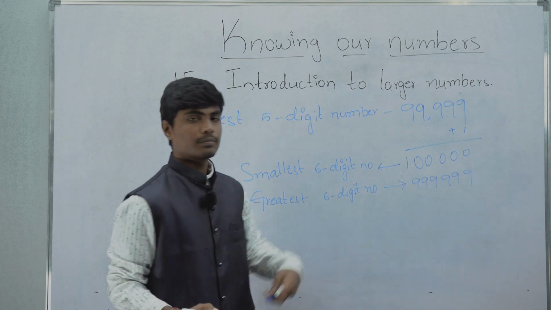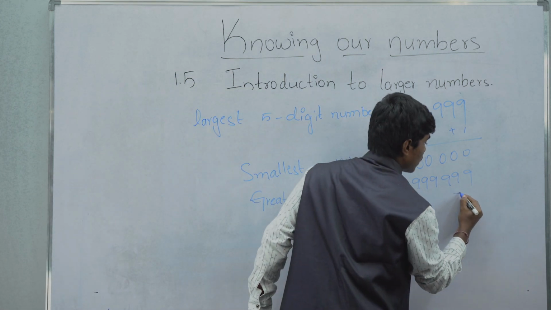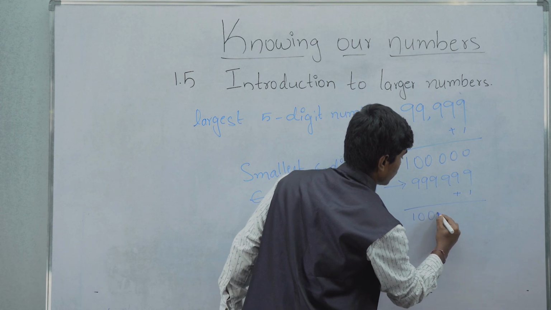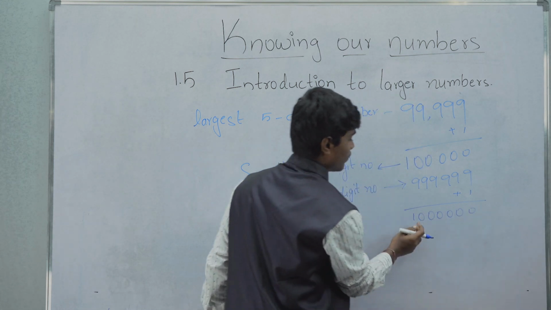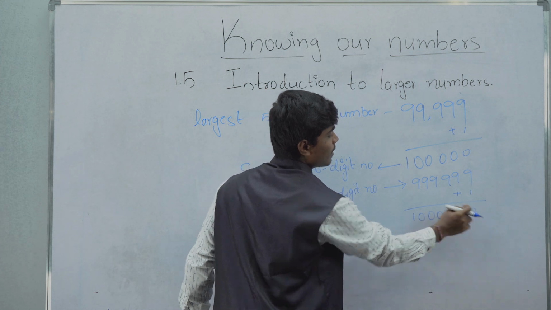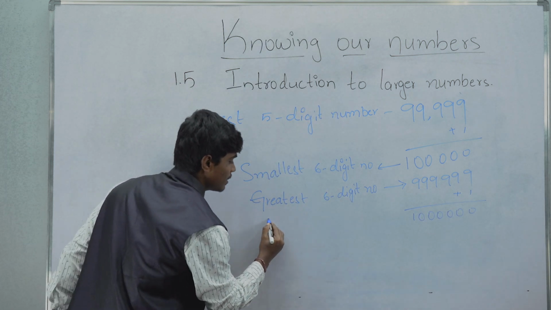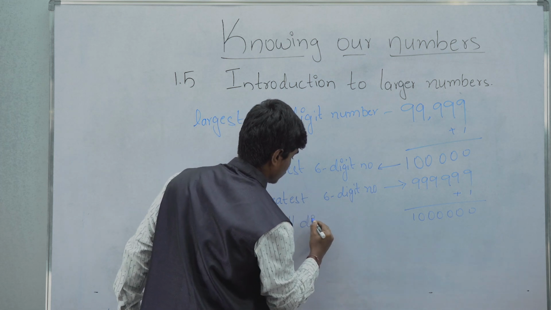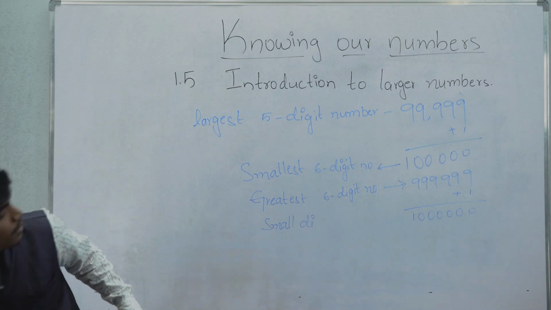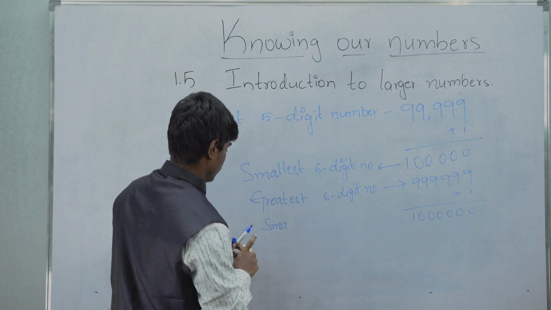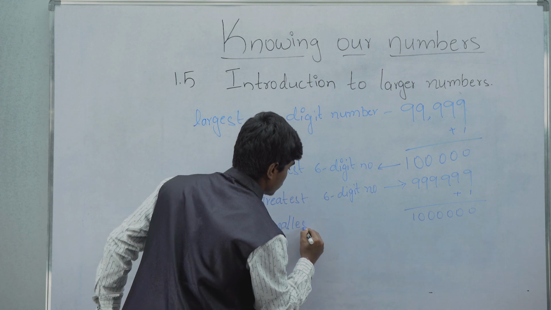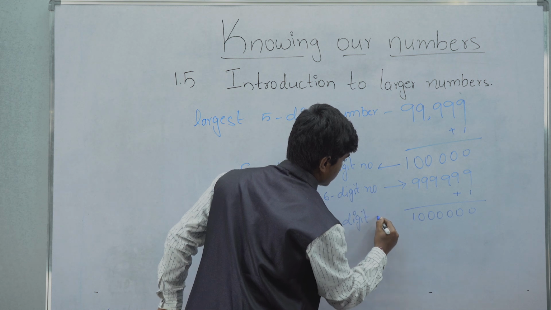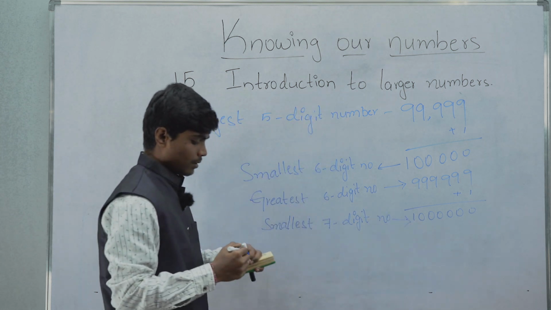If this is the smallest 6-digit number, then the greatest 6-digit number is 9,99,999. If we add plus 1 to this also, then we get 10,00,000, a 7-digit number. This is the smallest 7-digit number.